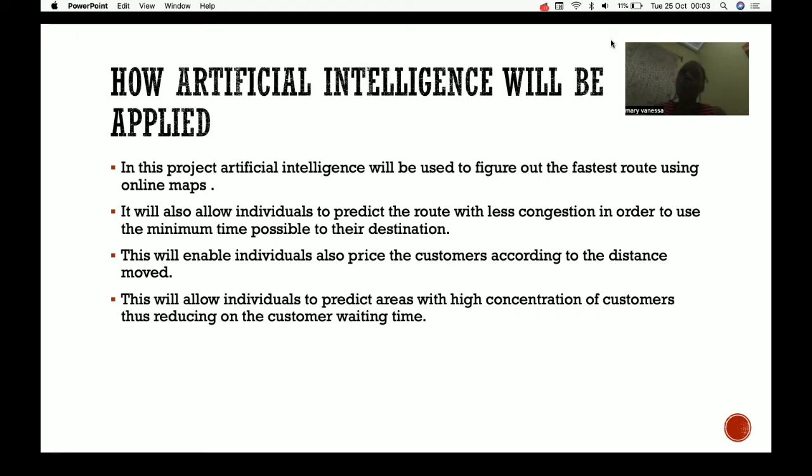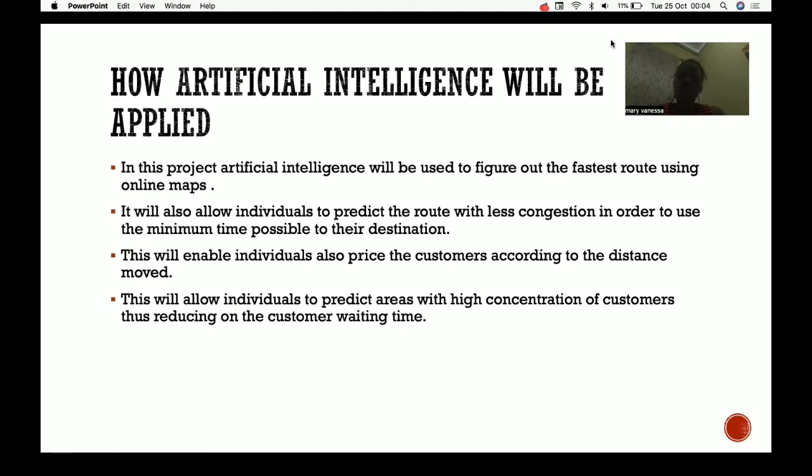Those people can go online, then the AI will direct them to a specific route that has less congestion or jam. This will also enable drivers to price the customers according to the distance moved. Therefore, there won't be conflicts among the drivers and the customers, since the AI will automatically determine the fares for the customers.